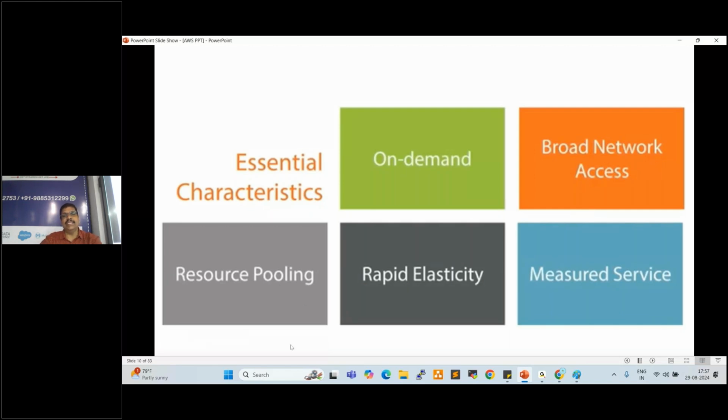Rapid elasticity. For example, I am working on a database server and it is giving performance issues. On the fly, I can increase RAM, CPU, and storage. In cloud environment, without any downtime, we can scale up, increase, decrease, or modify whatever you require.